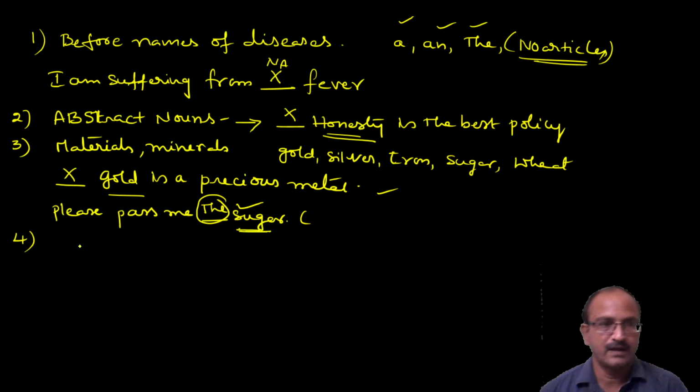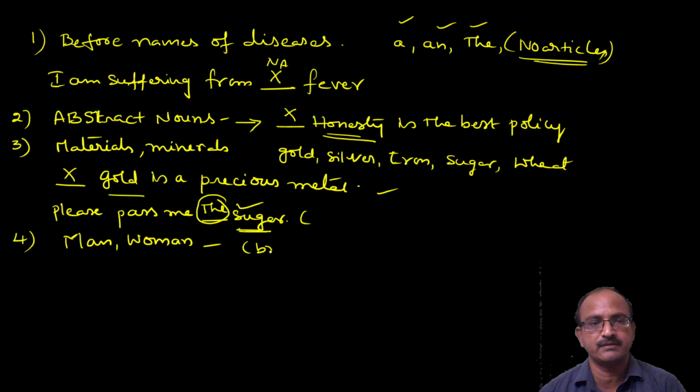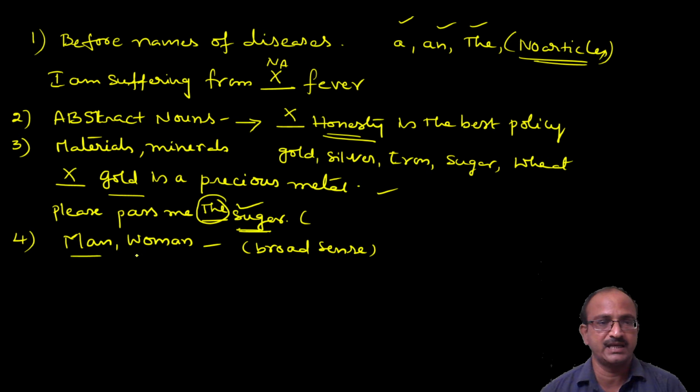The fourth one is very important: man and woman. With these words in the broad or general sense, or humanity sense, don't use any article.